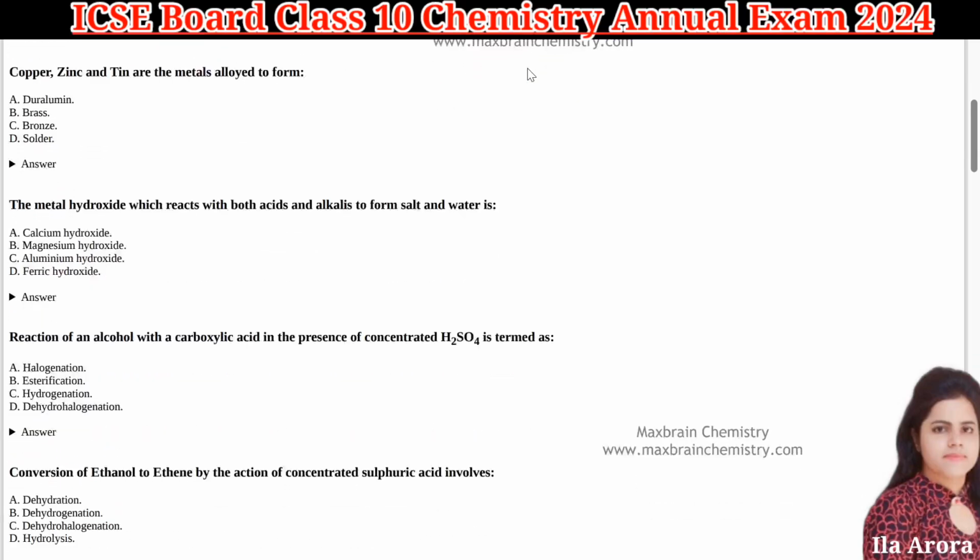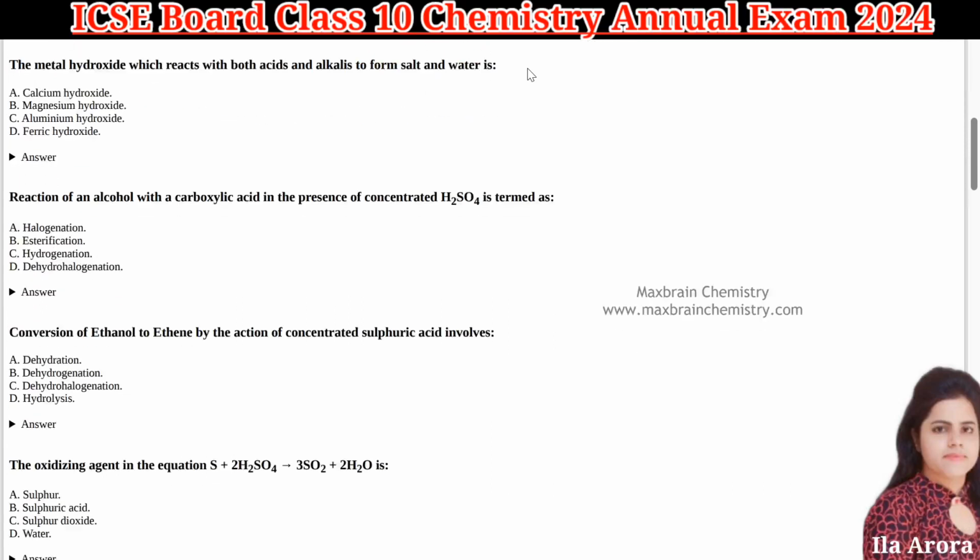Next is copper, zinc and tin are the metals alloyed to form. So here the answer will be bronze. In bronze, we have copper in 75 to 90%, that is your copper percentage. Then tin can be 10 to 25% and some amount of zinc is present in bronze. So C option is your correct answer.